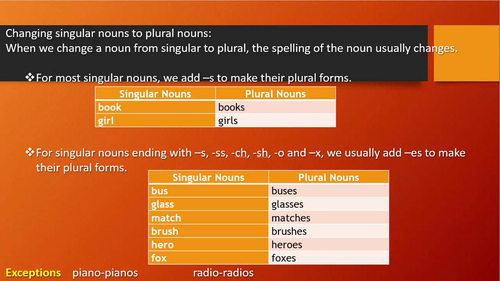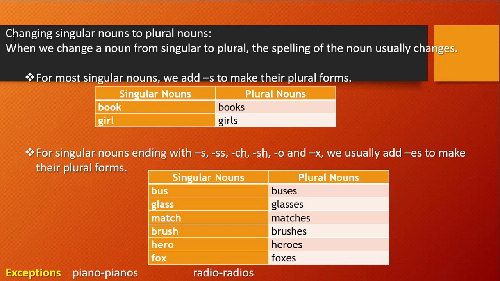Whenever the noun spelling ends with s, ss, ch, sh, o, x, we usually add es at the end of the noun spelling. See the example I have given. For bus, s is the ending, right? So we have changed the plural form to buses.